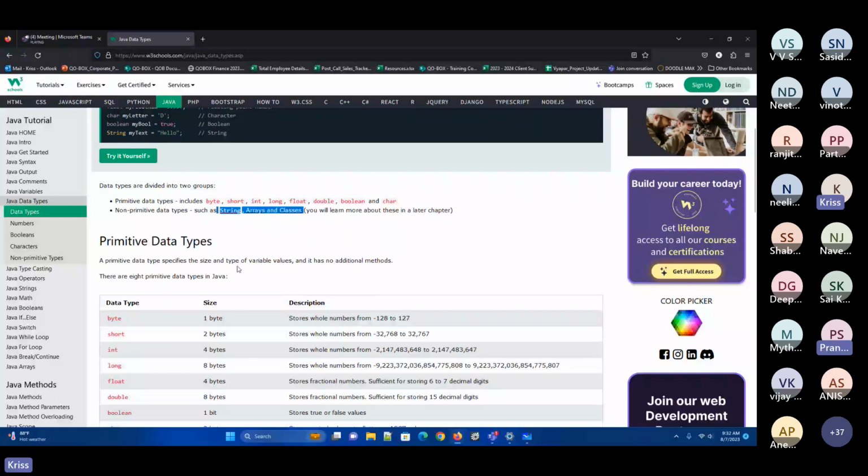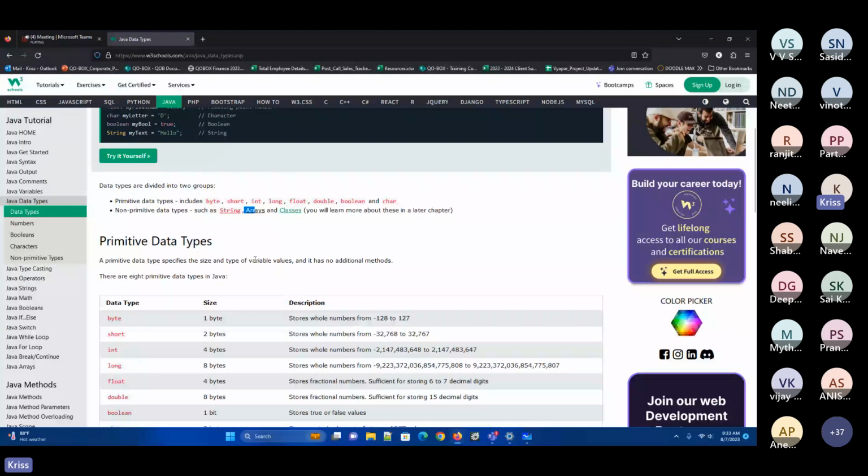Because as soon as Java started, at that point of time, they have been given with this one directly. Later on, this is added. And if you see here, now these are defined with the classes. So always remember, class name starts with a capital letter. Strings, arrays, classes, these all start with this. And you can add methods for this.